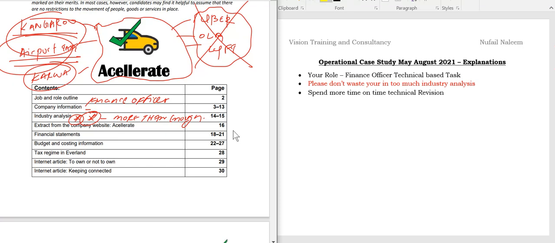Extracts from the company website, Accelerate, this may be essential. Financial statements, again students, the ratio analysis is there in the description section, the calculation is there, and if time permits I will do a ratio calculation as well for you all. The budget costing analysis is given, and the tax regime as usual they give, but generally they don't ask too much on taxation. The internet articles are a little important to get your understanding.